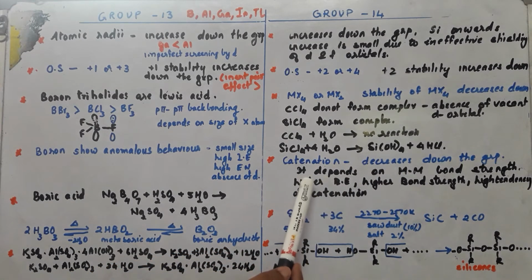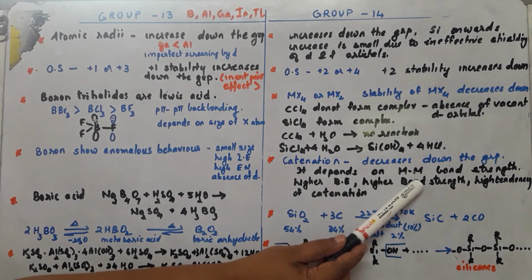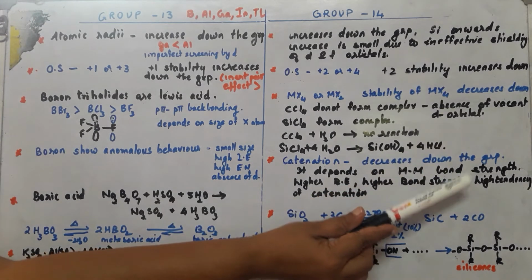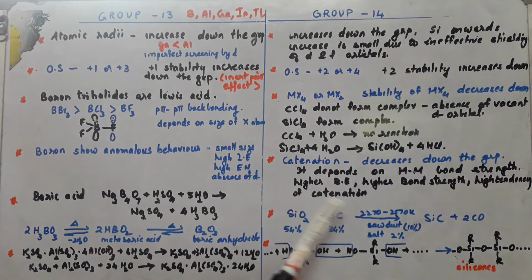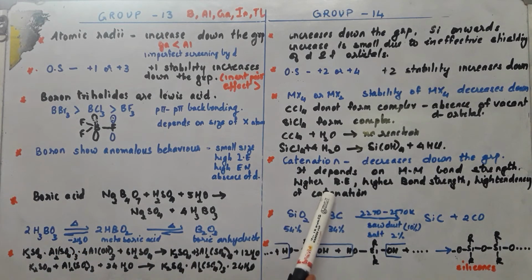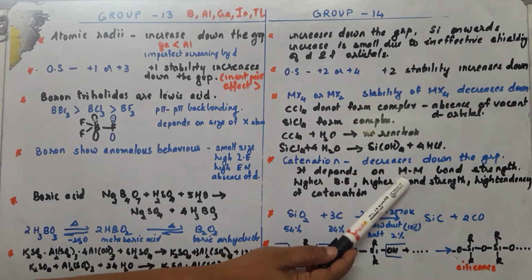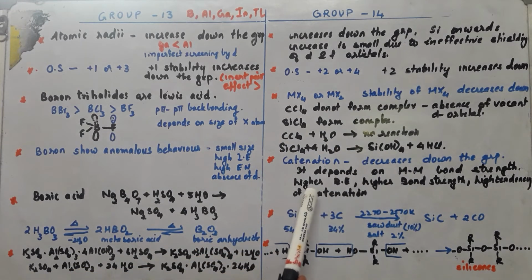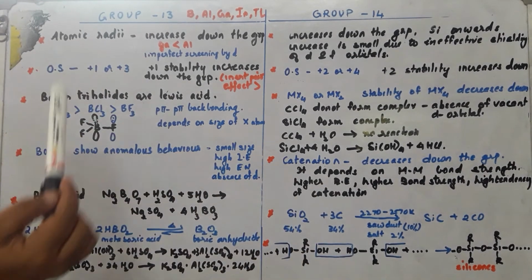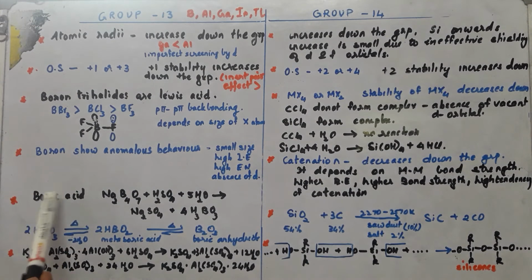Catenation depends upon bond strength, which depends upon bond energy. Now how is it related? Higher the bond energy, higher will be the bond strength, and higher will be the tendency of the element to show catenation. So important point, remember this. Carbon has high bond energy, therefore high bond strength is seen, and therefore it shows greater tendency of catenation.